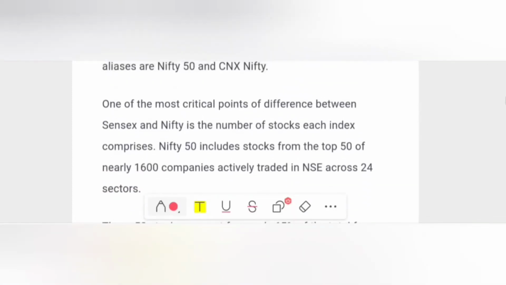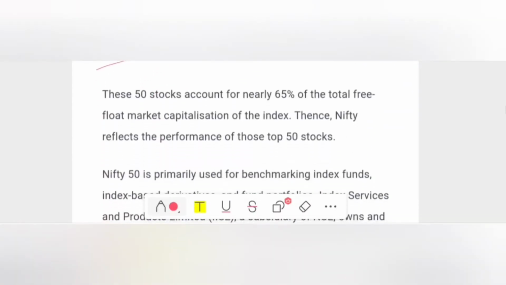So going to the next, one of the most critical points of difference between Sensex and Nifty is the number of stocks each index comprises. So you can see Nifty 50 includes stocks from the top 50 of nearly 1600 companies actively traded in NSE across 24 sectors. So NSE has 24 sectors with nearly 1600 companies, where it made an index of the top 50, which is known as Nifty 50. These 50 stocks account for nearly 65% of the total free float market capitalization of the index. Hence Nifty reflects the performance of these top 50 stocks.